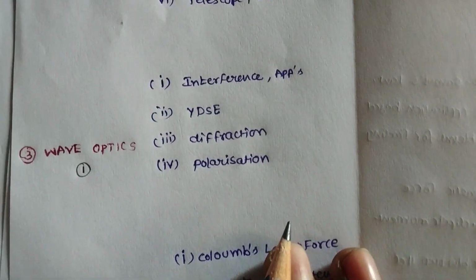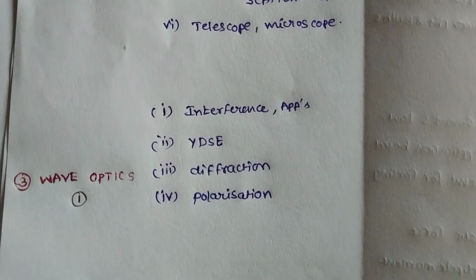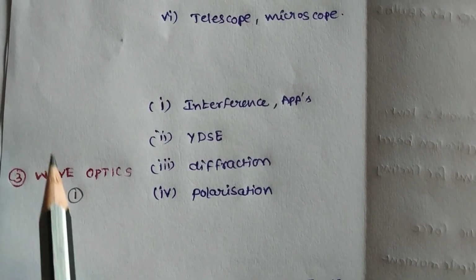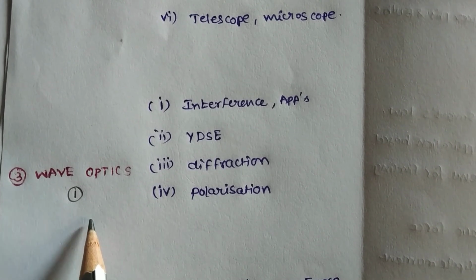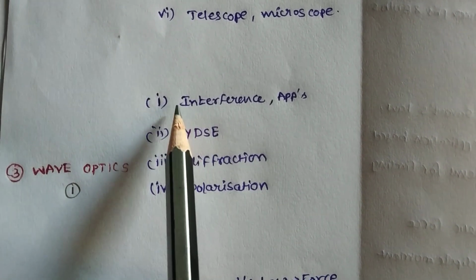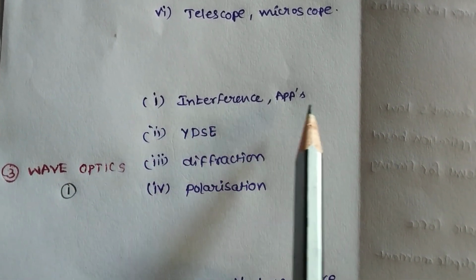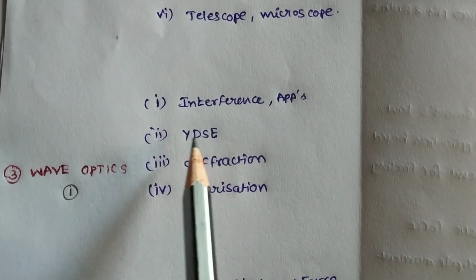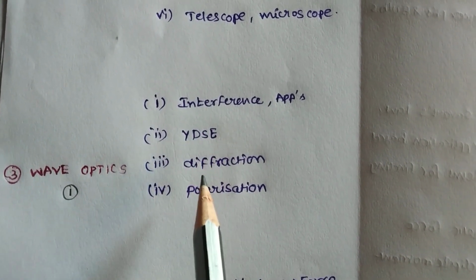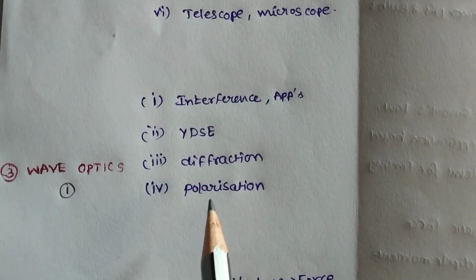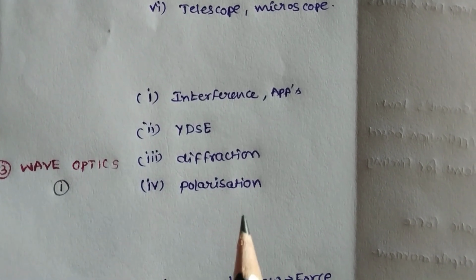Next, third chapter, wave optics. In wave optics, one bit is coming regularly. First one is interference and applications. Second one, Young's double slit experiment. Third one, diffraction. And fourth one is polarization.